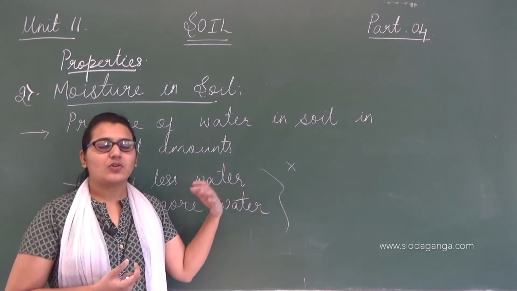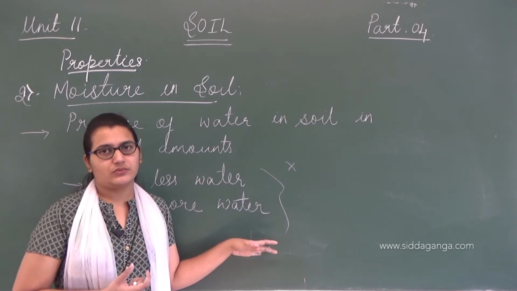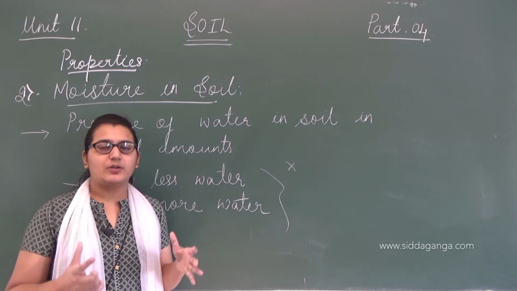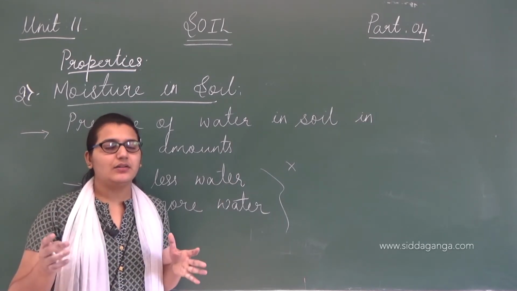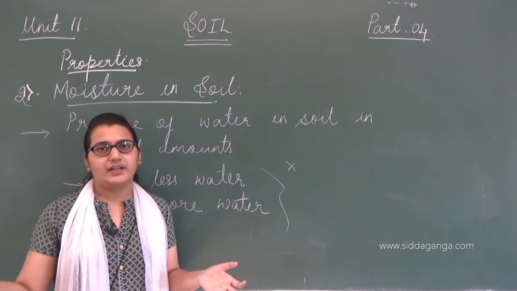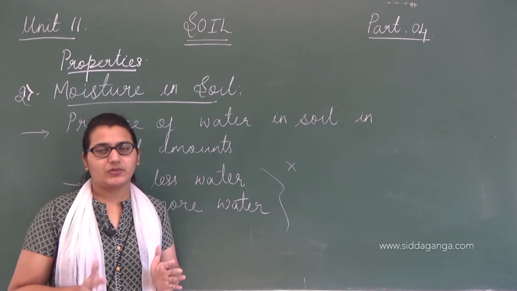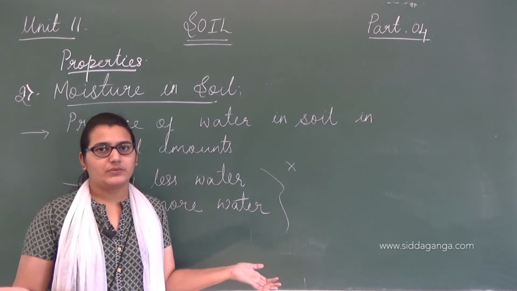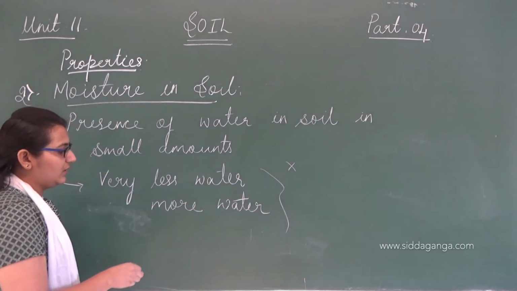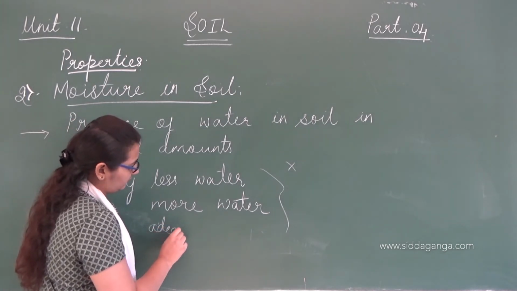And there are also some plants which need too much water to grow. They need clay soil for their growth. But most plants need an adequate amount. They need neither very little water nor very much water, they stand in between. So for those plants, loamy soil is the best, which contains adequate water.